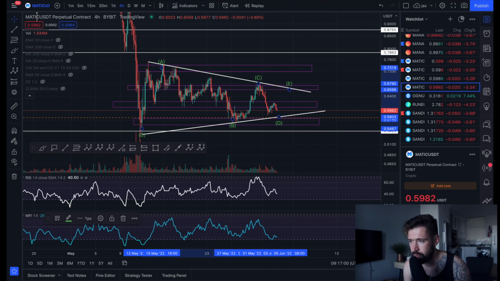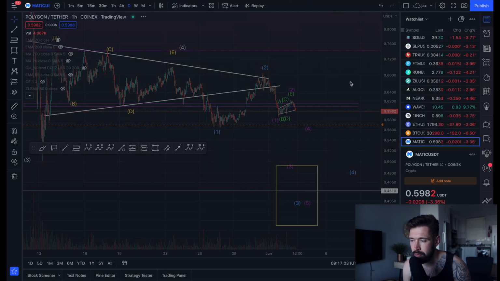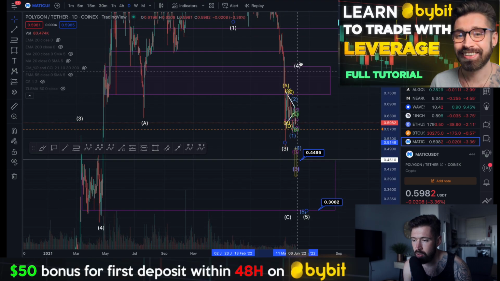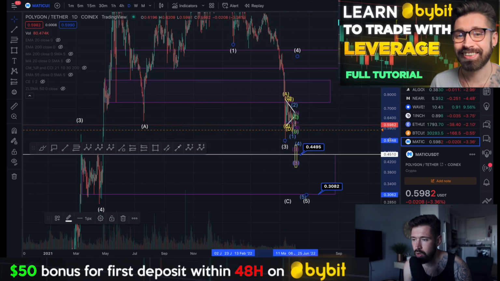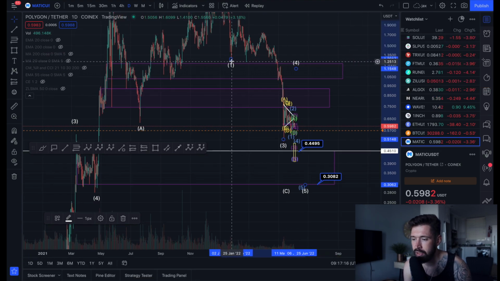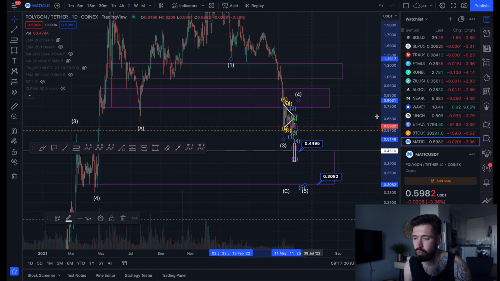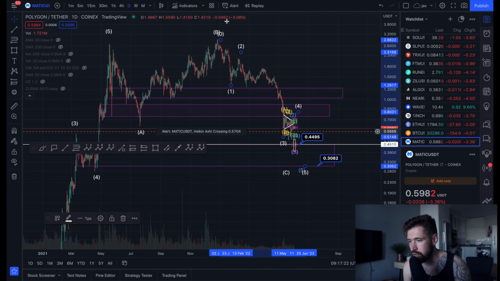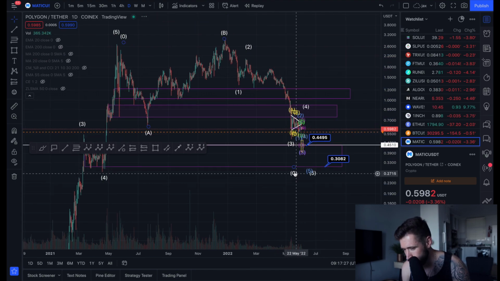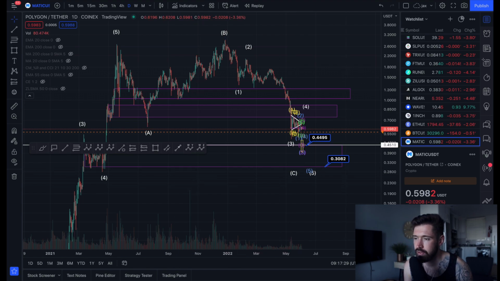The only way that it would be invalidated, I'm just going to pop this over to the daily, is if the larger wave 4 pushes all the way up and breaks the low of wave 1. I don't think that's the likely scenario. It's all the way up at $1.29. That would signify that the bottom is in for Matic, but I still do think we have one more wave down, to complete that larger A, B, C correction, as the C leg is usually the longest leg in the ABC correction.